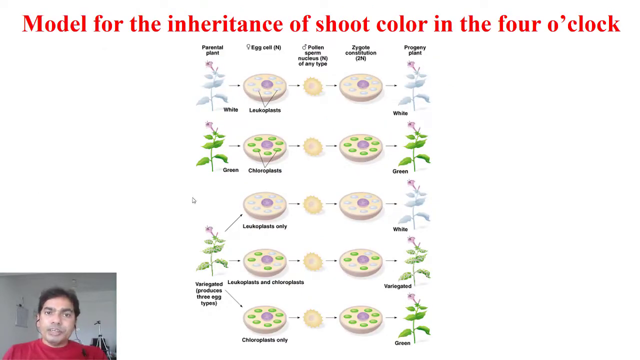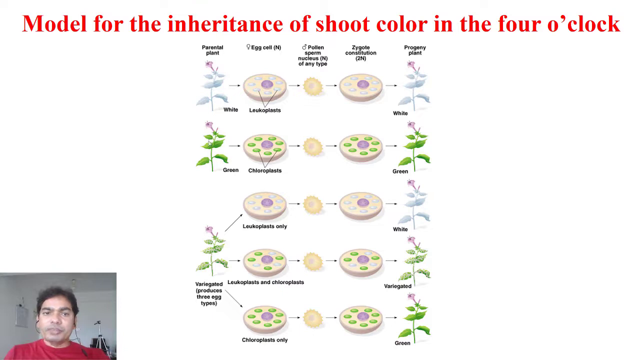Right, so the model for the inheritance of the shoot color in the 4 o'clock plant. If you take a parental white color which has the leucoplast, then there is leucoplast in the egg cell, right, and the pollen sperm came from any other type, right? Then zygote formation occurs, and finally you will get the white plant. Means you started with the white and you will get the white, because of the egg cell.